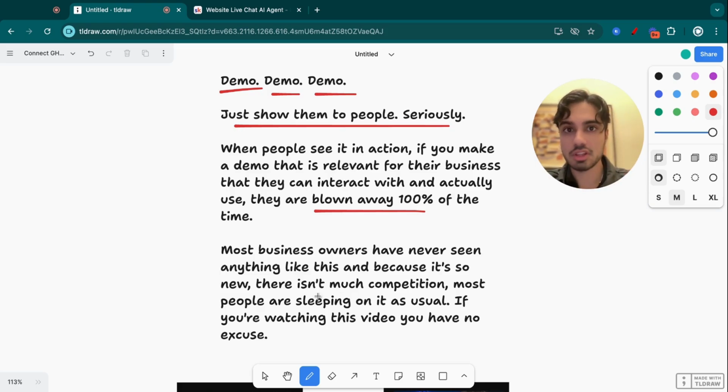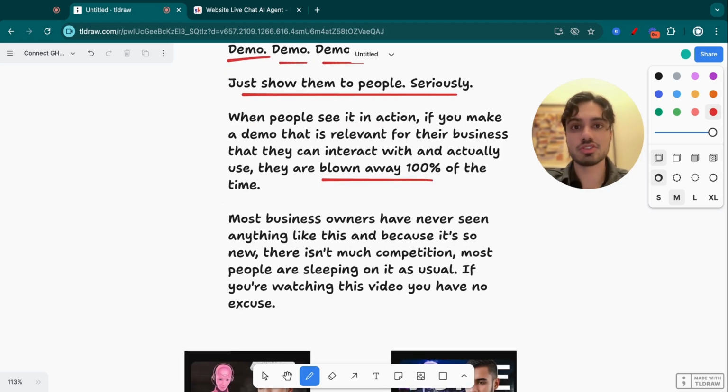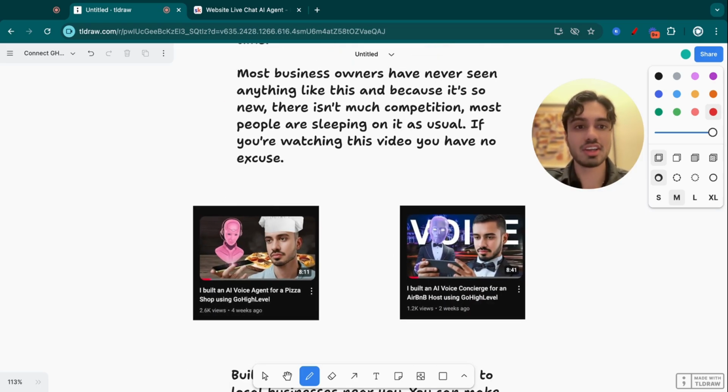AI agents are coming, they're getting better, they're getting more advanced. And if you're at the forefront of this, if you're creating a portfolio and videos around it and you're showcasing it to people, then you're going to be set up very well to take over the next year, the next 5, the next 10 years. And the reason that I'm saying that, and the reason that I know it works, is that I've gotten at least 10 different clients from these videos alone.